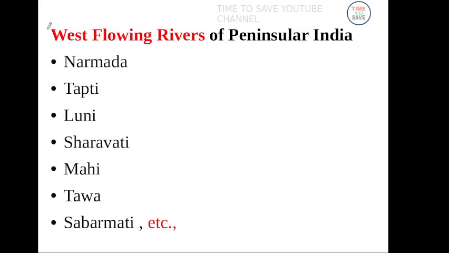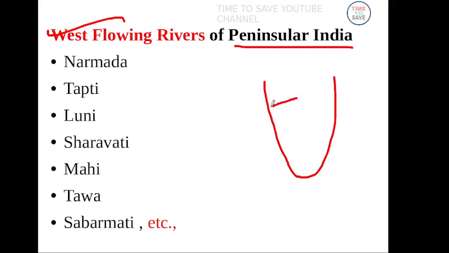See, these are the west flowing rivers of peninsular India: Narmada, Tapti, Luni, Sharavati, Mahi, Sabarmati. These are west flowing rivers, that is, they drain into the Arabian Sea.